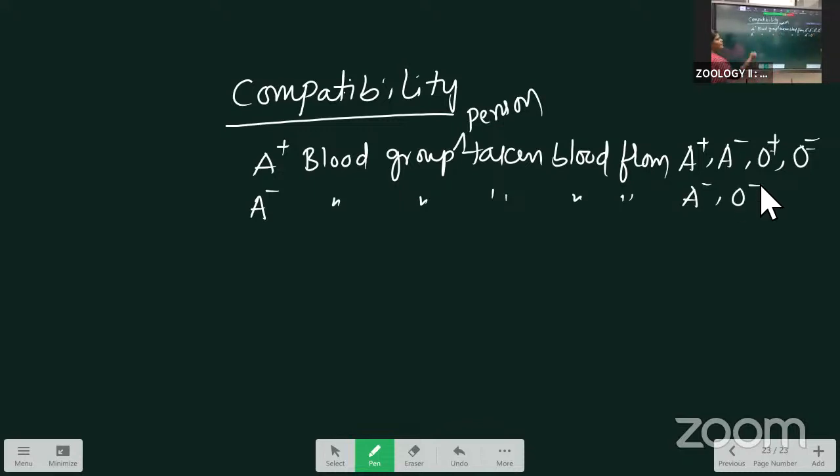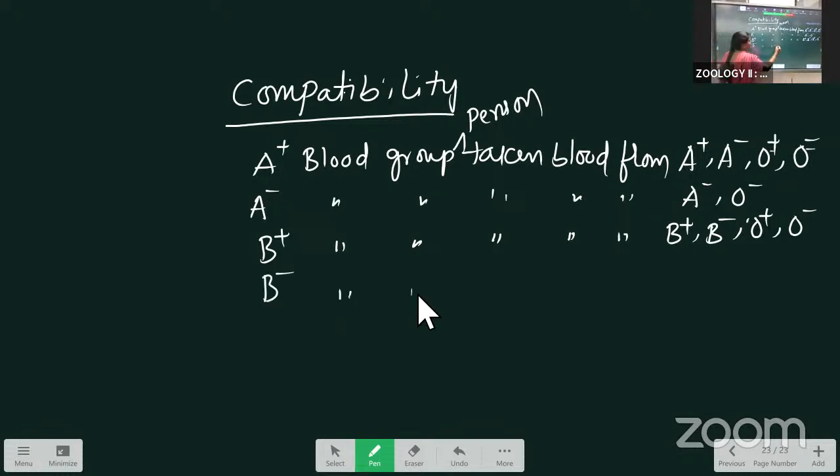Next we take the B positive blood group, taking blood from B positive, B negative, O positive, and O negative. Next, B negative takes only from the negative groups, that are B negative and O negative.